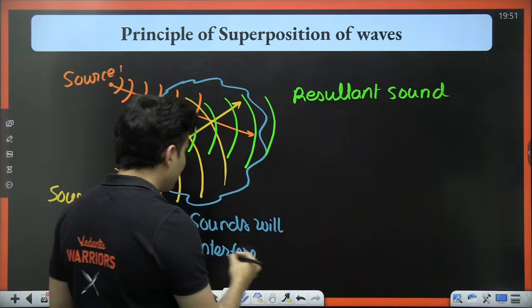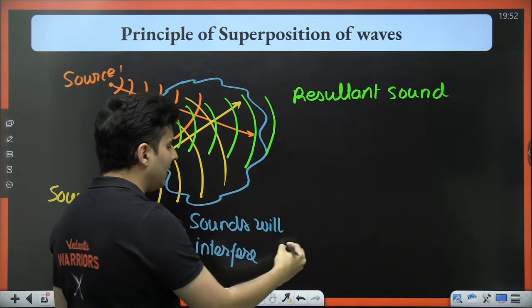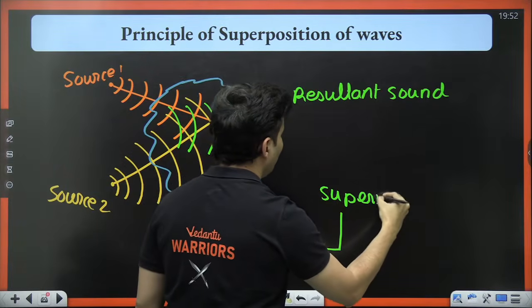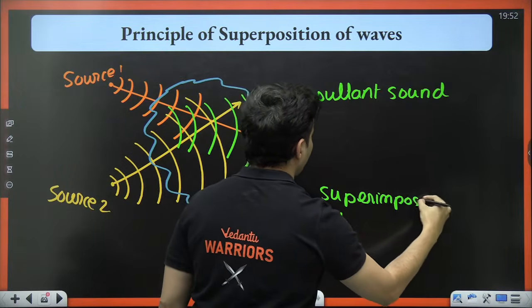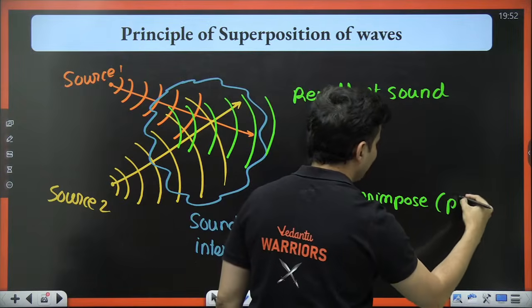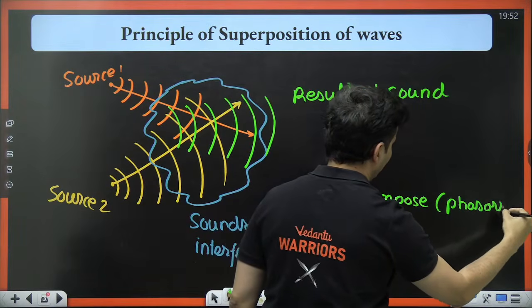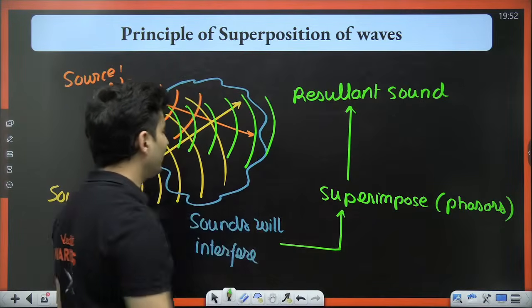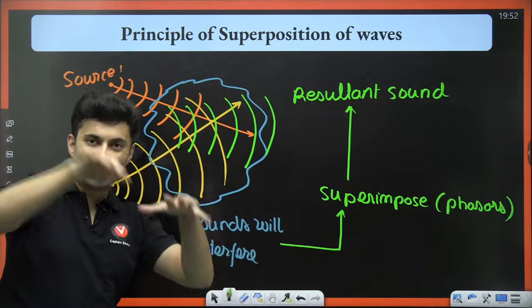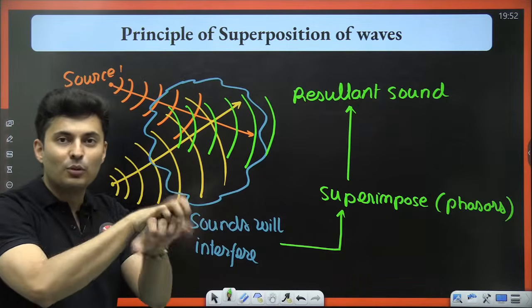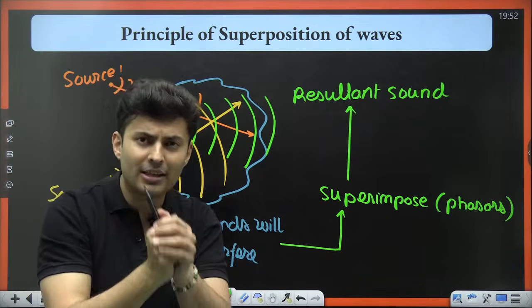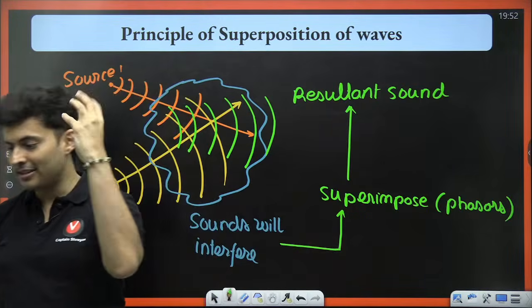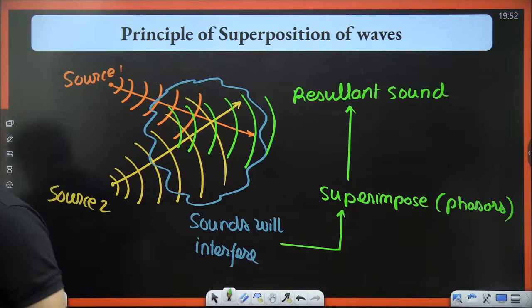The answer for that is you take the sounds that will interfere, you superimpose them with the help of phasors, and that's how you get the resultant wave. You superimpose, you collectively add their each values, each effects together, and you get their combined resultant effect, or the resultant sound. That's what you will get.